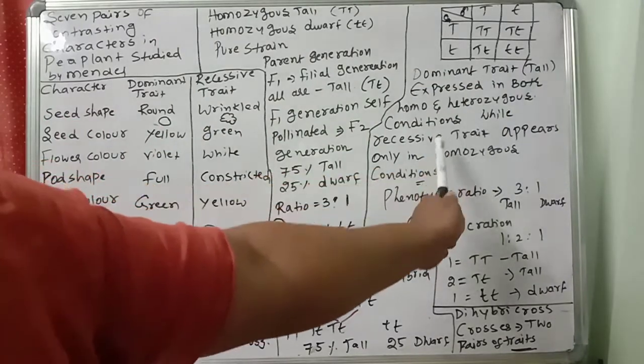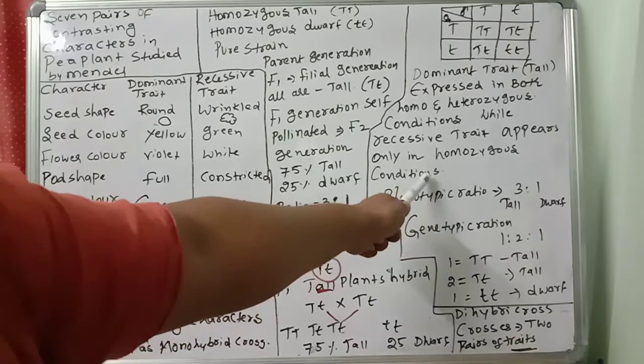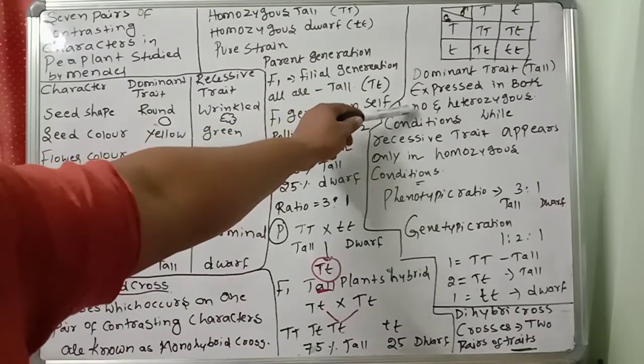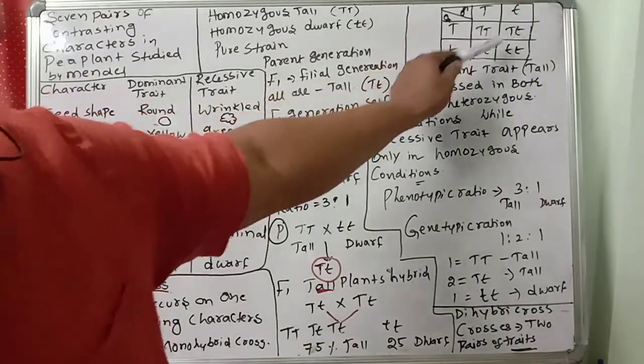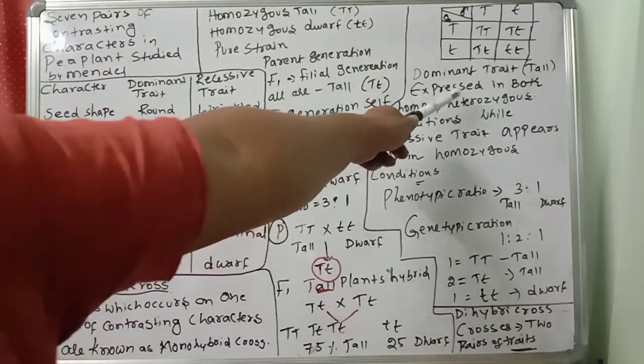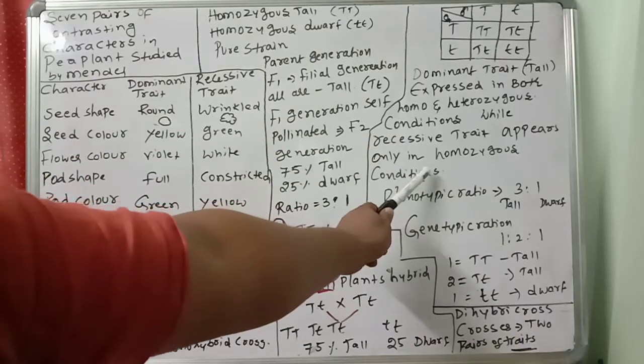The recessive trait, dwarf, appears only in the homozygous condition.